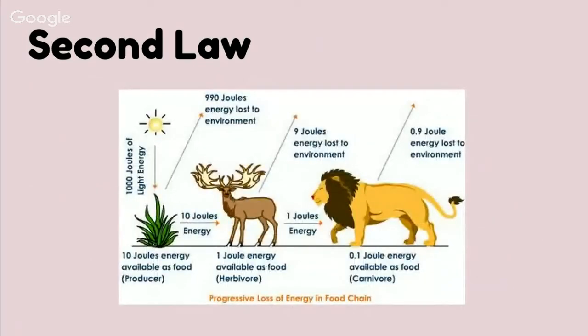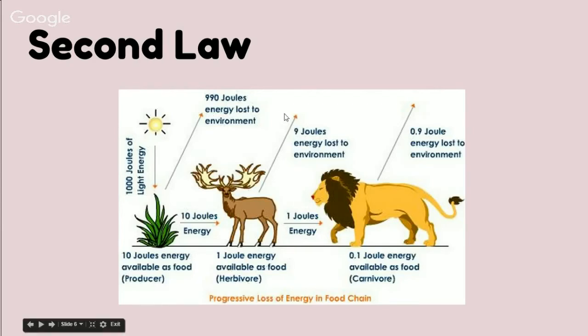So let's look at this diagram here. We have, for example, 1,000 joules of light energy coming from the sun to this particular plant. Unfortunately, the plant can only actually transform and keep 10 joules of that energy for available food. And so we call these producers, which is a pretty okay conversion, not great. In comparison, these 10 joules of energy are taken in by the consumer, and then that consumer only has 1 joule of energy available as food.